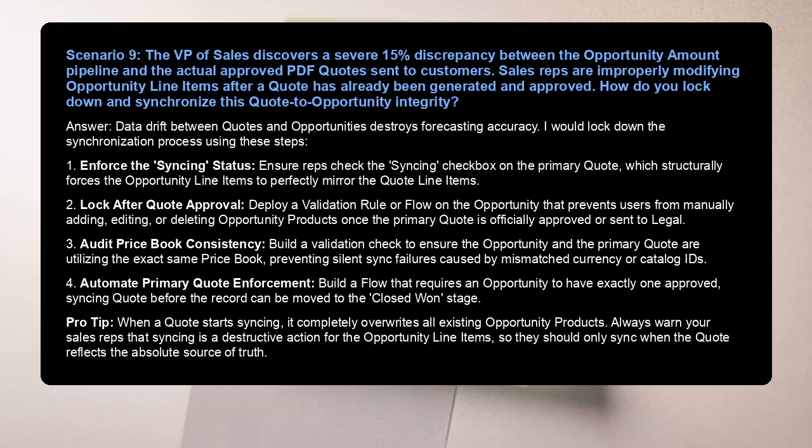3. Audit price book consistency. Build a validation check to ensure the opportunity and the primary quote are utilizing the exact same price book, preventing silent sync failures caused by mismatched currency or catalog IDs. 4. Automate primary quote enforcement. Build a flow that requires an opportunity to have exactly one approved syncing quote before the record can be moved to the closed won stage.